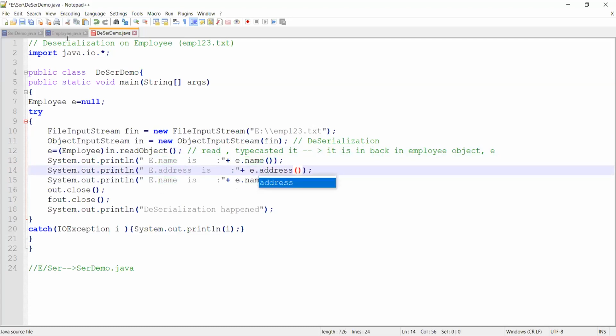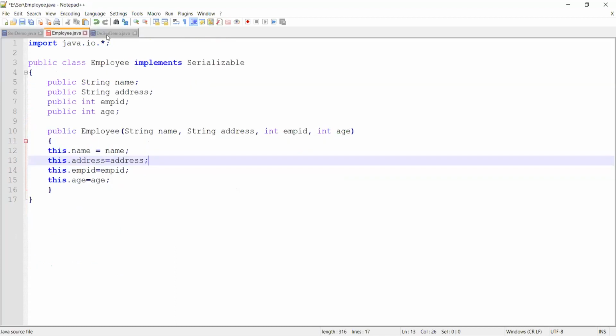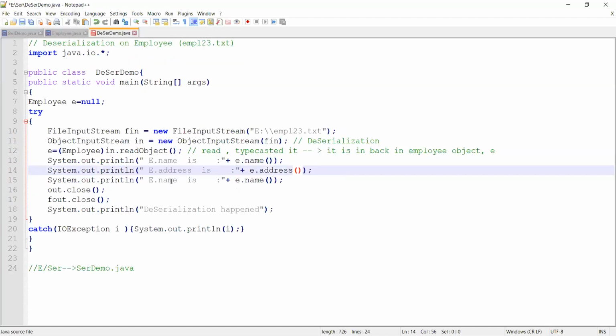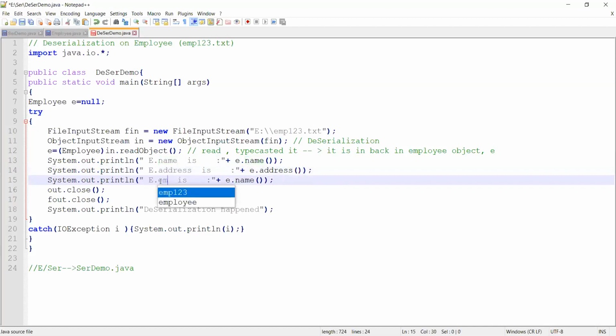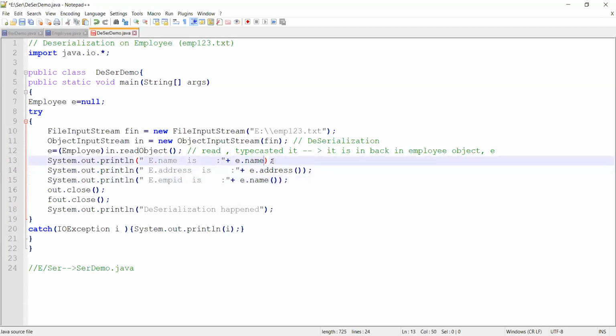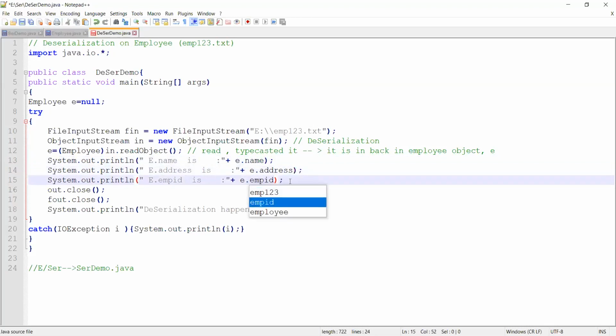What else did you have? E.employee ID. You can access all of that.